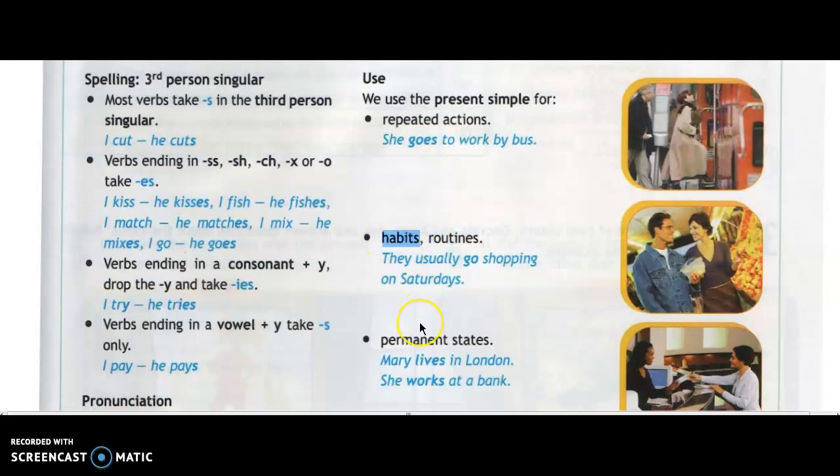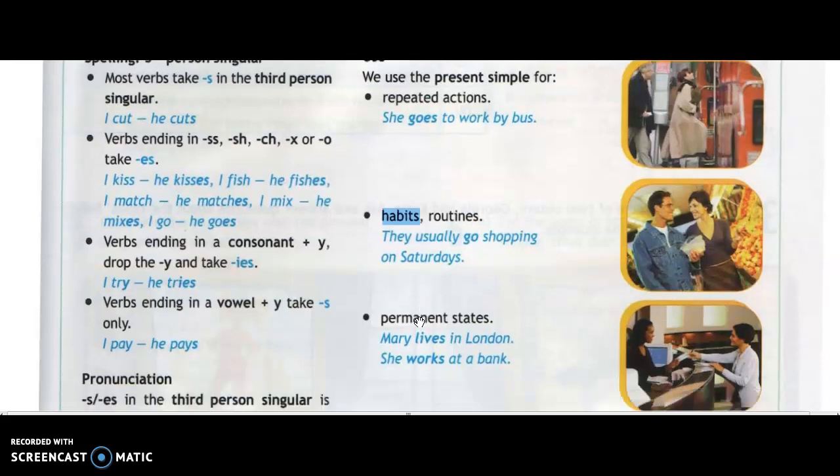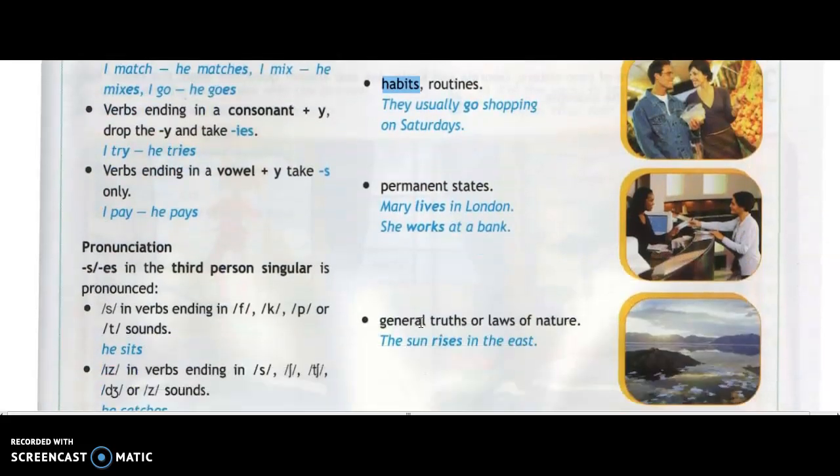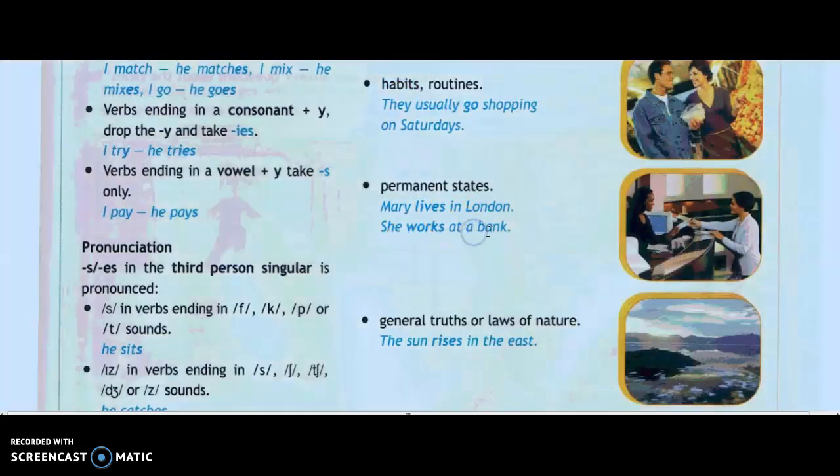All right, the next you see here, that's the permanent states. The permanent states means where, for example, your residence, your permanent living conditions, you can describe by using the present simple tense. Now here you can see Mary in the picture, and Mary is at the reception. The reception is asking about the address, and she says Mary lives in London. She works at a bank, okay? She works at a bank.